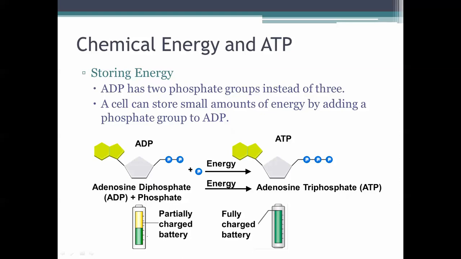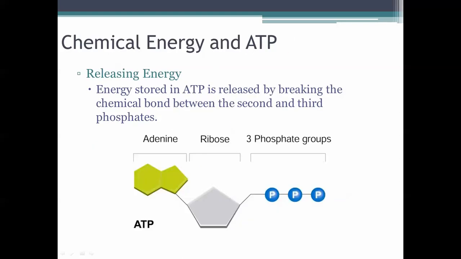So pretend that it is a battery. With ATP, we have a fully charged battery. And then when we release the energy, which would maybe be like using your cell phone, the energy stored in the ATP is released by breaking the chemical bond between the second and third phosphates. So we'll watch what happens when this bond is broken.